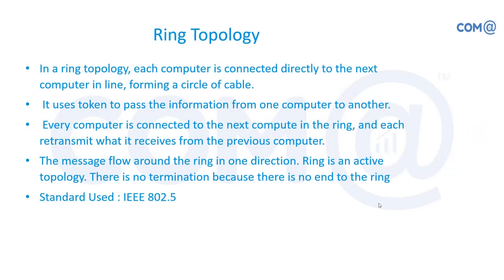So ring topology: in case of ring topology, each computer is connected directly to the next computer in line, forming a circle. So one system's endpoint will be the starting point for other systems. Likewise, it is forming a ring. And same kind of bus topology. In case of bus topology, the two endpoints are terminated with a terminator, but here in ring topology we don't have a terminator. If you are going to expand the connection from one system to another system, we'll take the line and extend it to the next system. So that is how we expand the ring topology, but it is the same as a bus topology.